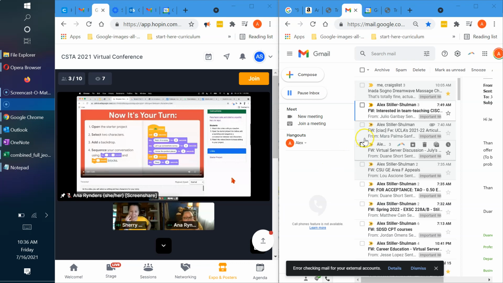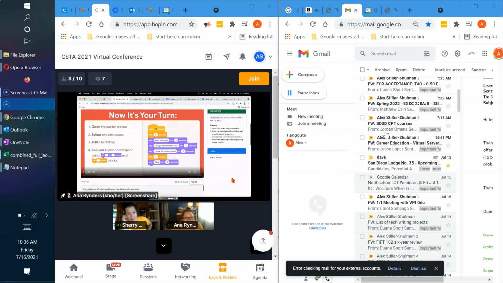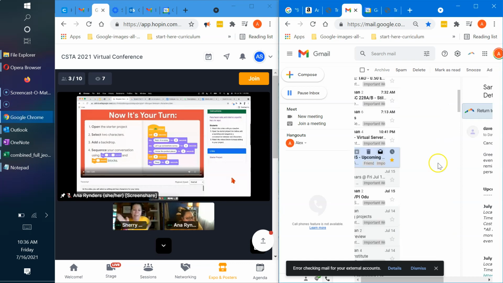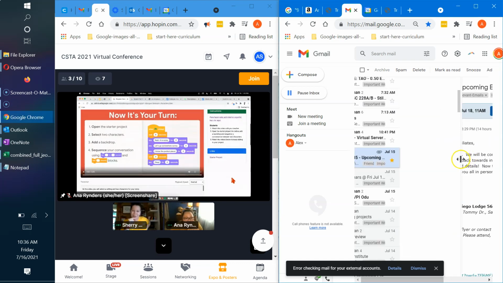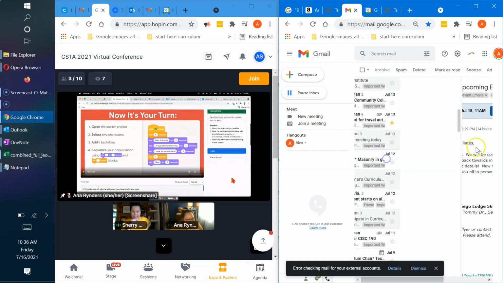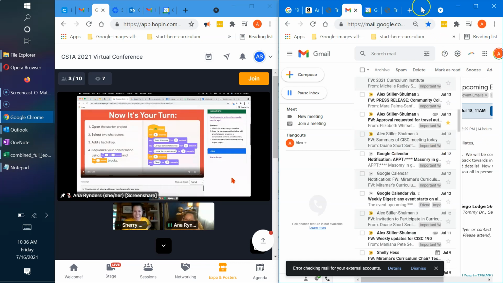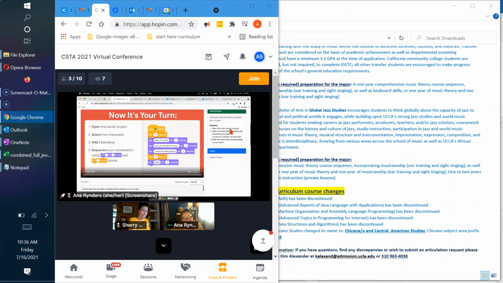A lot of times I try to keep that up in the tab or up on the window to remind myself this is what I'm supposed to be completing. And then once I get that, I can think about what else I can add to enhance it with those add-ons. And here too, underneath the instructions, it gives us that in words. But I'm such a visual learner, like what Sherry said. These beautiful blocks and all those pretty colors are going to help me more than the text over on the right. For others that may be different, but for me, I like to see those colors.